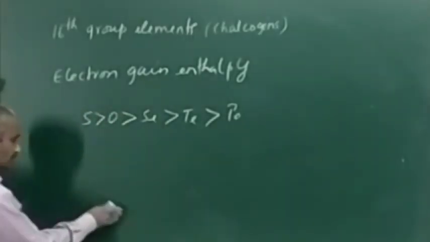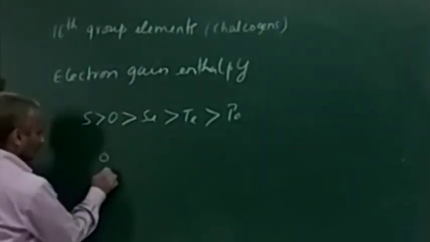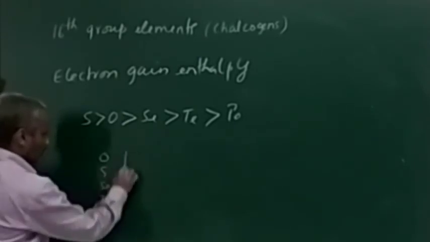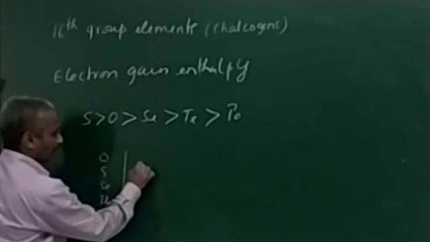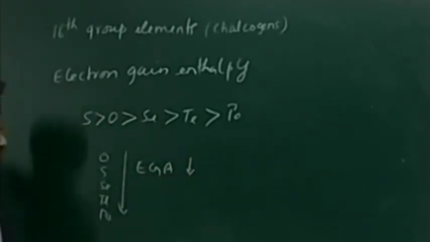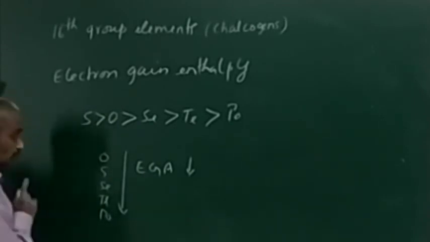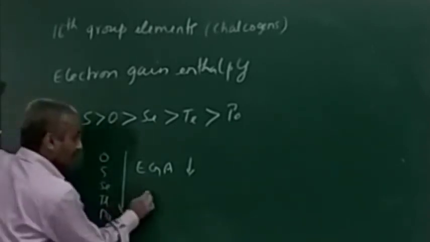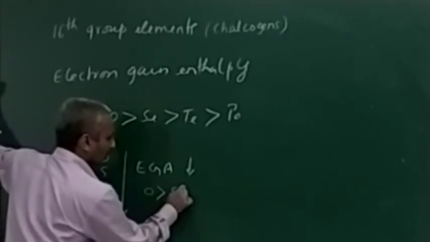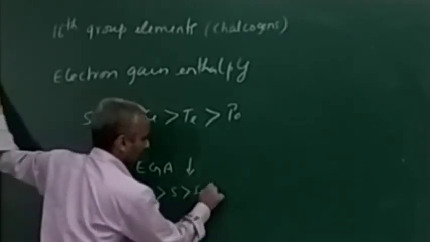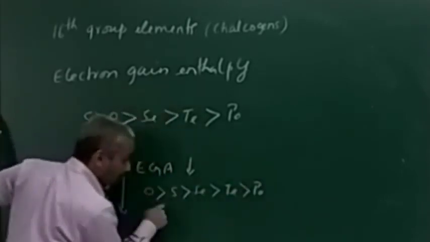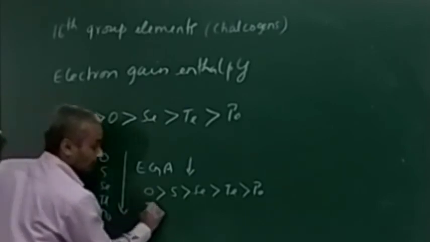Usually what it says is, for oxygen, sulfur, selenium, tellurium, polonium, down the group, electron gain enthalpy decreases. So what should happen? I should have oxygen greater than sulfur, greater than selenium, greater than tellurium, greater than polonium. This order should have been there.